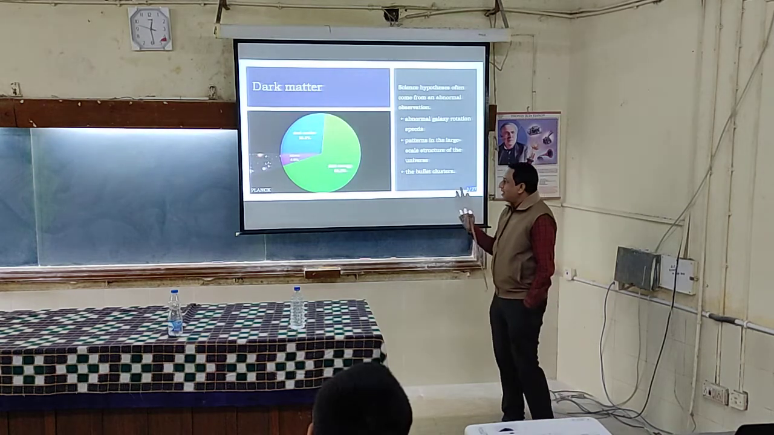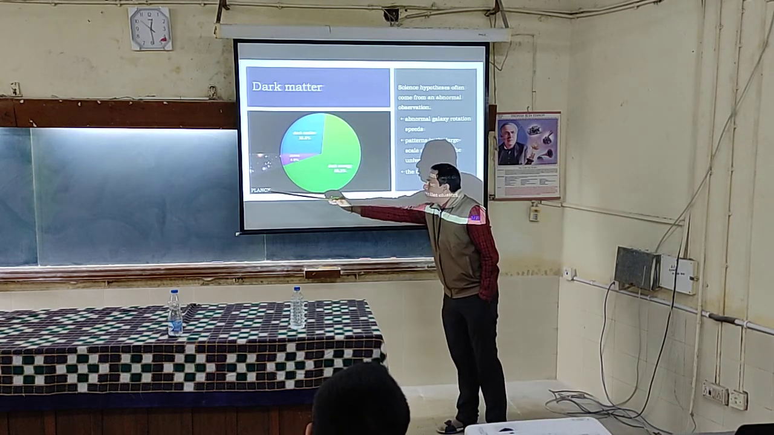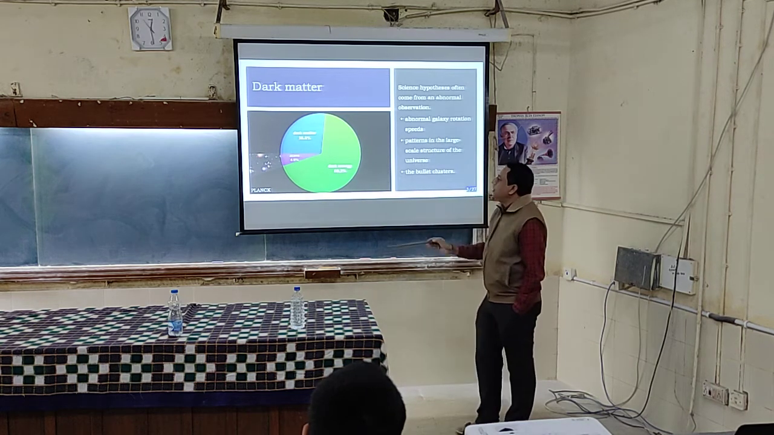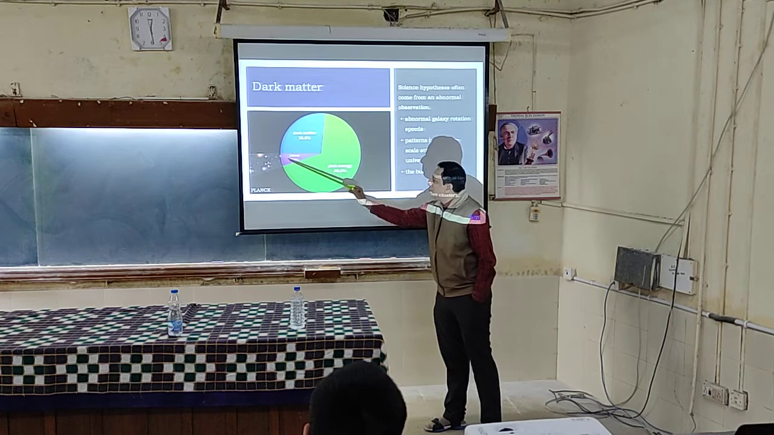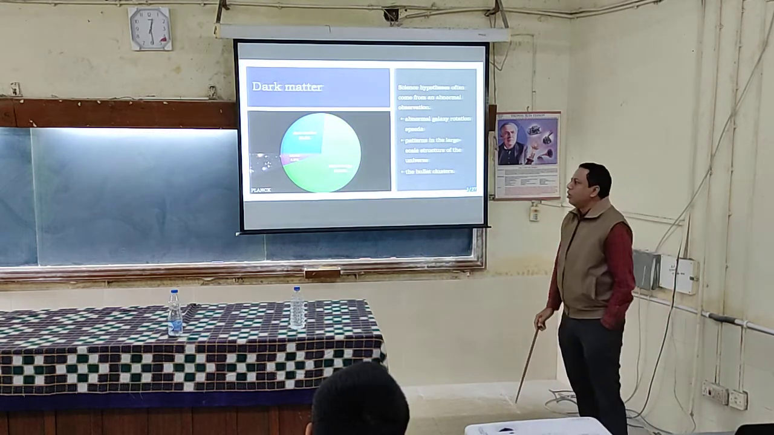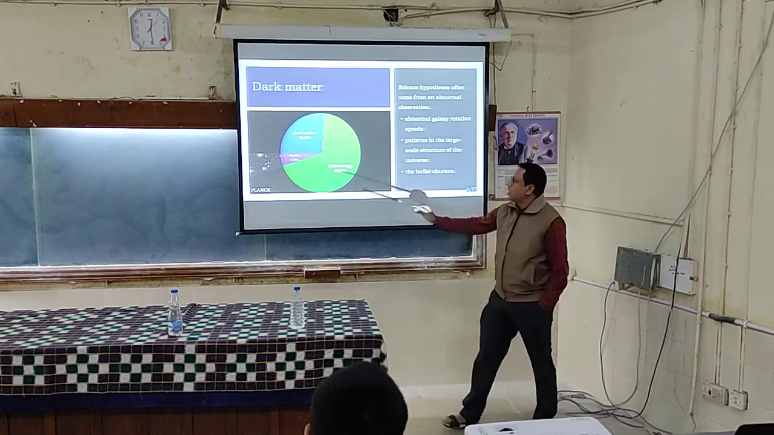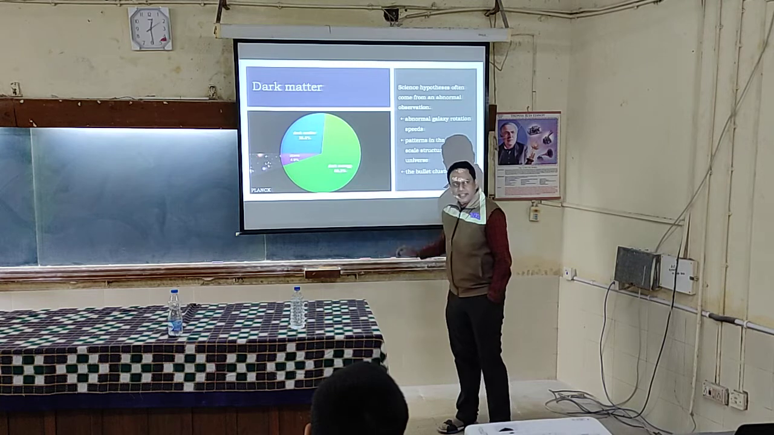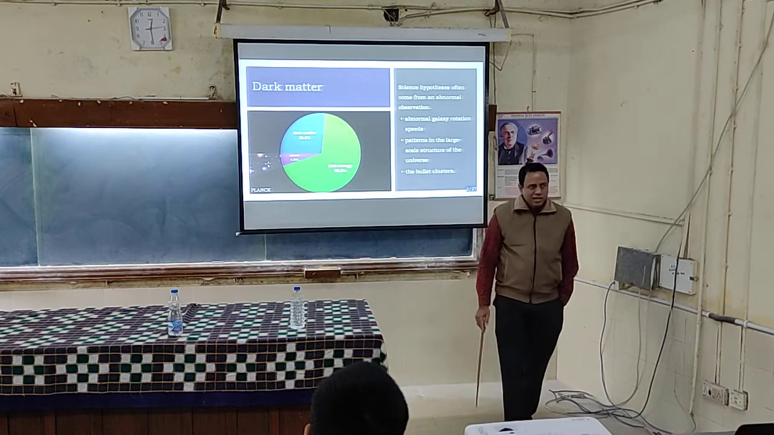Using that information, in this recent result by the collaboration called Planck, we find that all that we see, the visible part of the universe, is only about 5%. The rest we do not know, but there is evidence that it exists. Those are clubbed as dark matter and dark energy. I will be focusing only on dark matter.